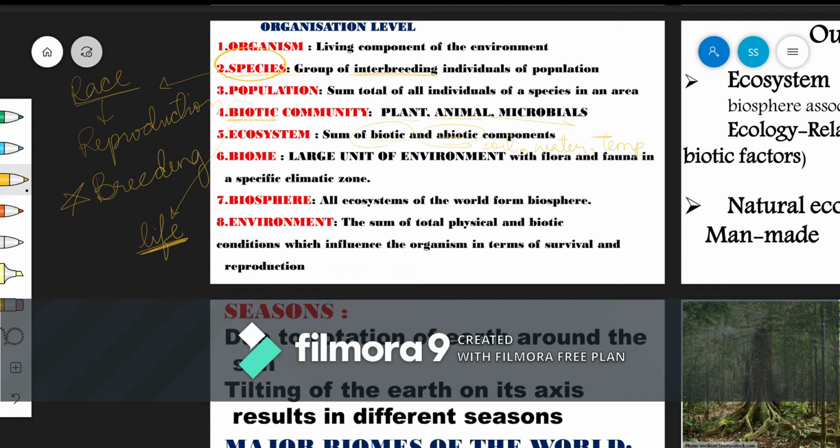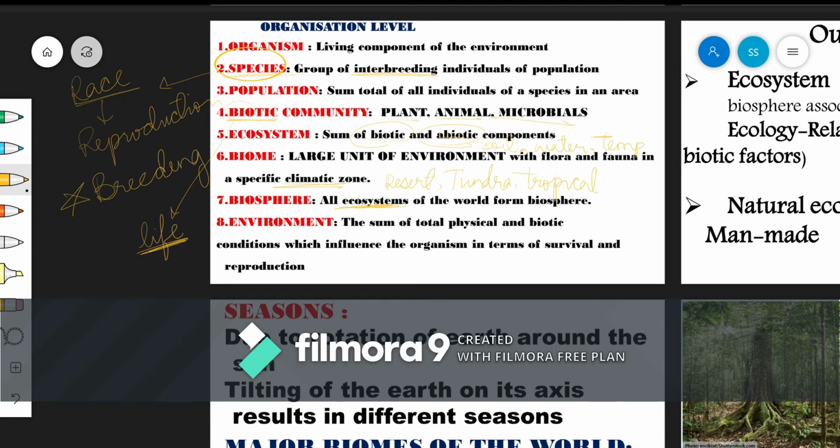Biome is a large unit of environment with flora and fauna in a specific climatic zone. The biosphere is where all the ecosystems of the world form a biosphere. For example, we have the desert ecosystem, the tundra ecosystem, the tropical ecosystem, etc. We'll be discussing that too.